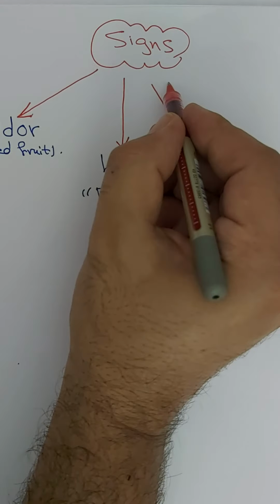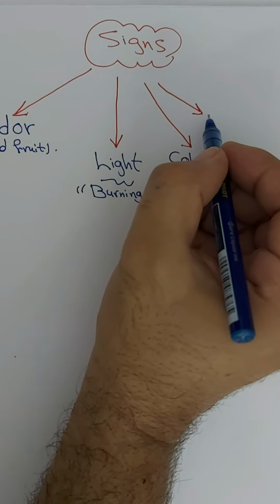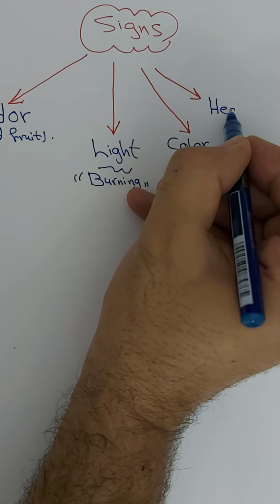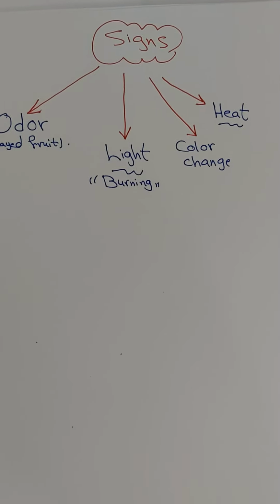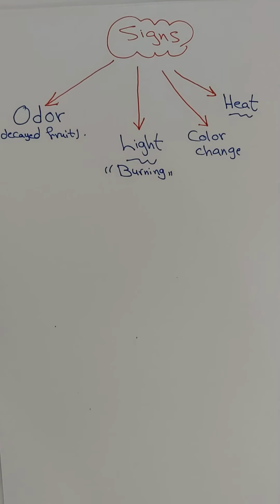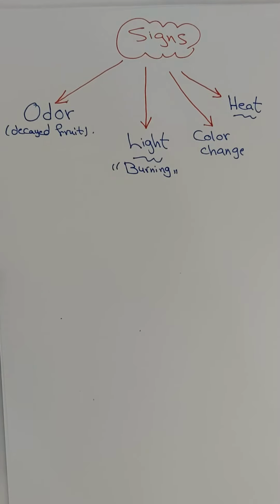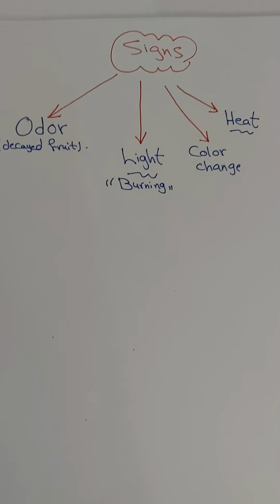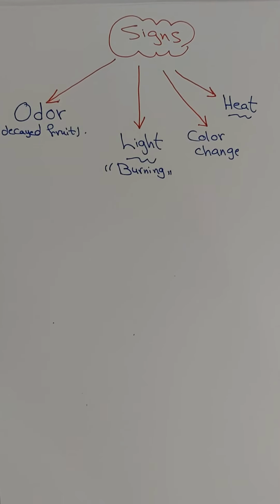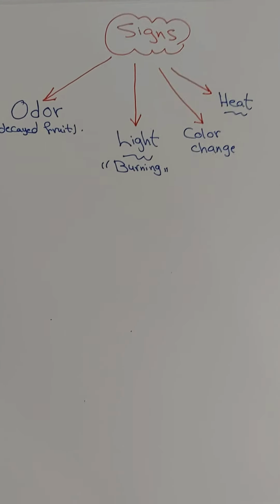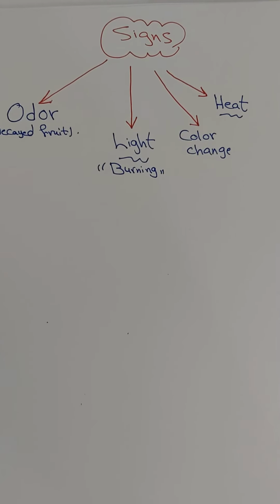Heat. We did this before in the lab, when we put two chemicals inside one cylinder. What happened when we touched the cylinder? It was so hot. So this is a sign of chemical changes. Okay, the last one.